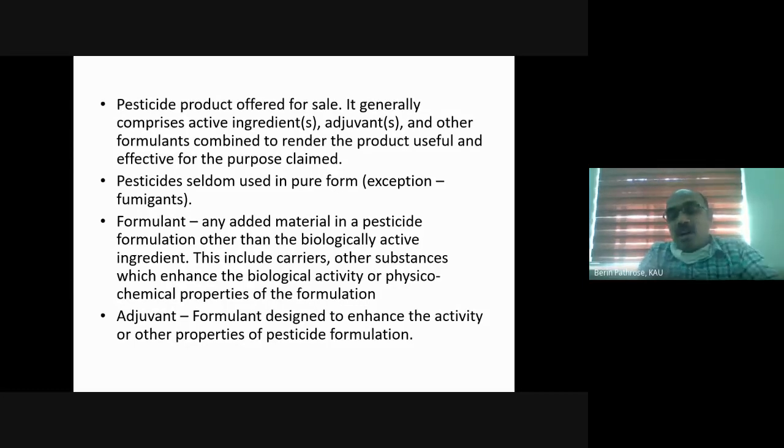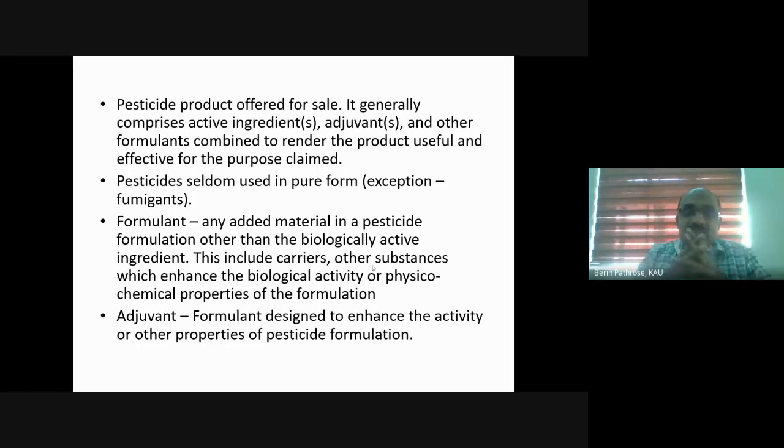Masala, salt, whatever other things you add to a chicken curry other than the active ingredient, that means the chicken, all those things can be considered as formulants. In the same manner, in a pesticide formulation, any other thing other than the active ingredient which is added to that formulation is called a formulant.